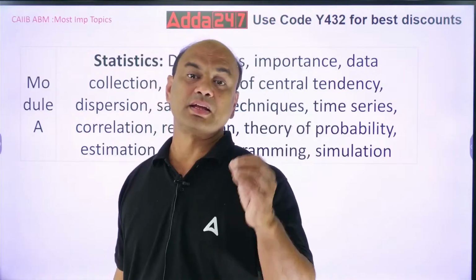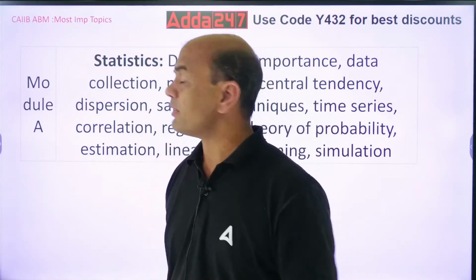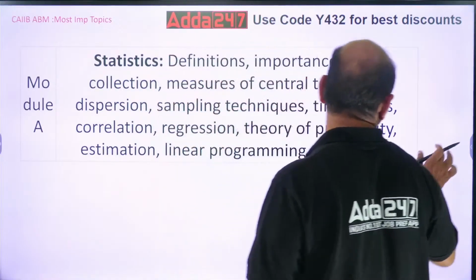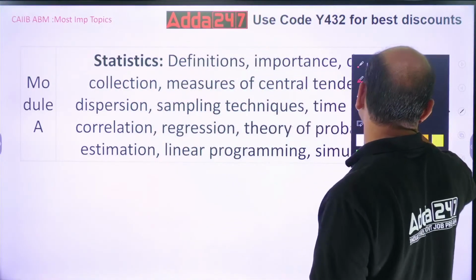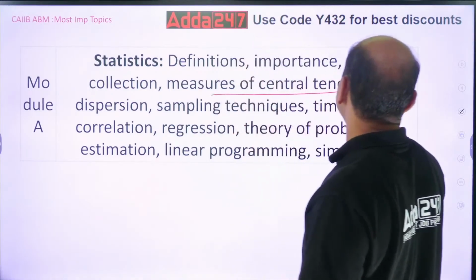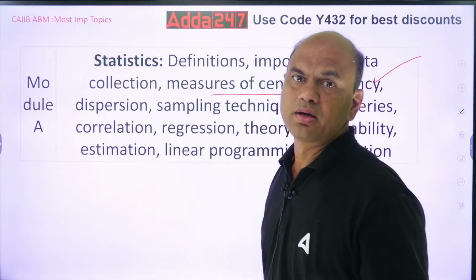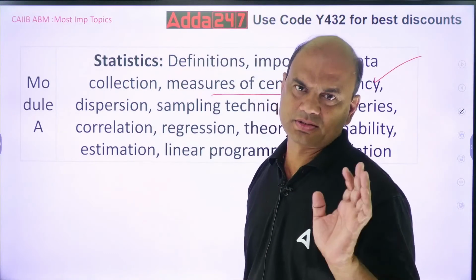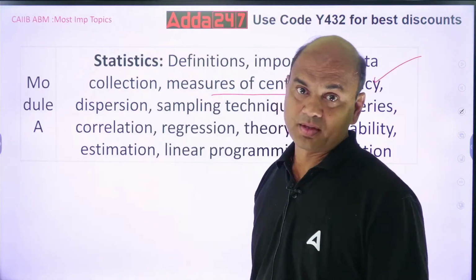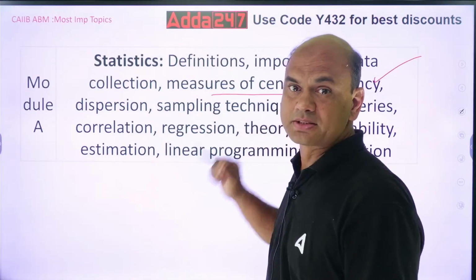We are discussing the important chapters and the strategies to be followed. So which are the important ones? The very important one is measures of central tendency. Very tough. A lot of marks come from this. Roughly I'll get around 7 to 8 marks from this chapter itself.